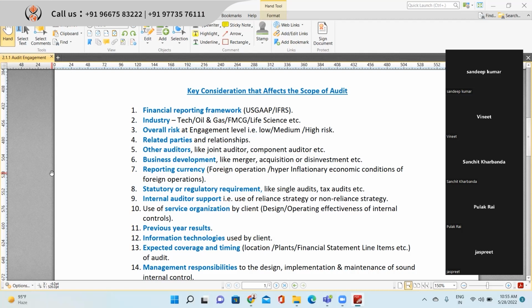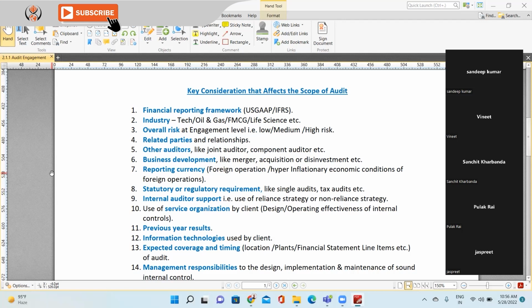Next is business development. During the year, has the company done any merger, any new acquisition, disinvestment, or discontinuing of any operation, right? All those things you need to keep in mind when you are deciding the scope of audit. Reporting currency also. For example, you have operations in multiple countries, and what is your reporting currency? Let's say your reporting currency is US dollar, then you need to take care of all the conversion factors of the respective country's operation also, right? Accordingly, your scope of work will increase.